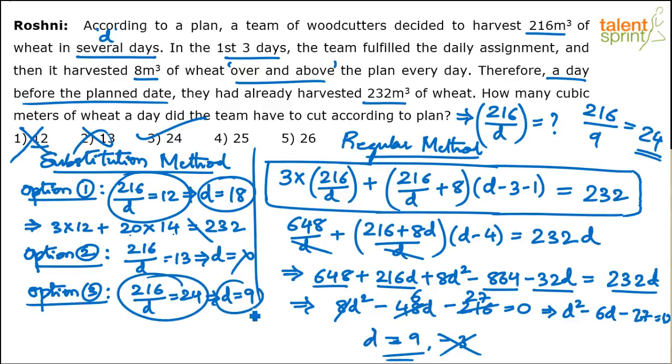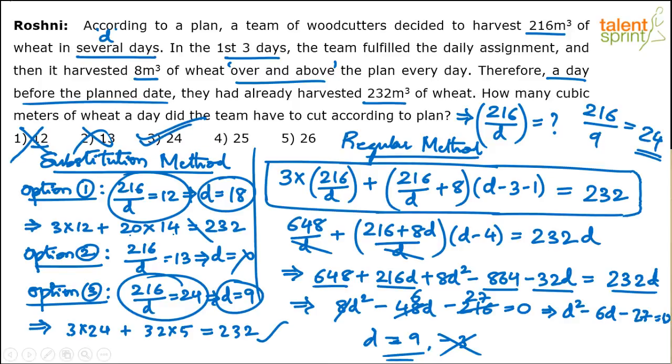Substitute these two terms now, 24 and 9, in this equation. So what do we get? 216 by D is 24. So 3 into 24 plus 8, that is 24 plus 8, 32. 32 into 9 minus 4, 5. 32 into 5. How much is this? Is it 232 or not? Check. 3 into 24 is 72. 32 into 5 is 160. 72 plus 160 is 232. Yes, balanced. Since this is balanced, I can now say that yes, 24 is the correct answer.